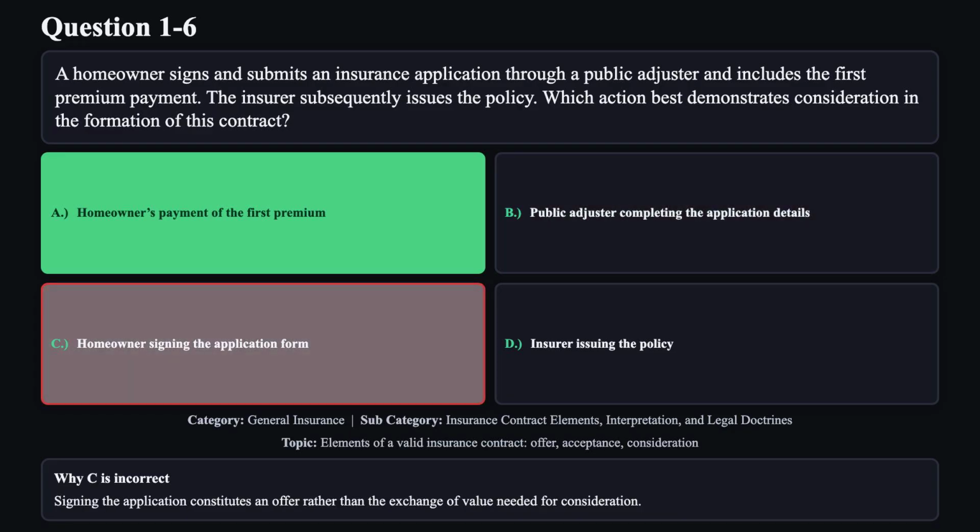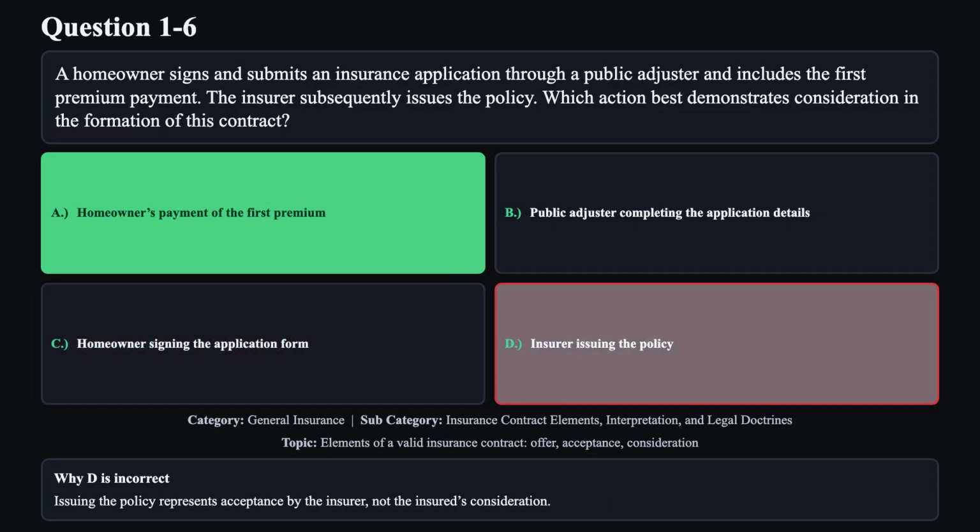Reason C is not correct. Signing the application constitutes an offer rather than the exchange of value needed for consideration. Reason D is not correct. Issuing the policy represents acceptance by the insurer, not the insured's consideration.